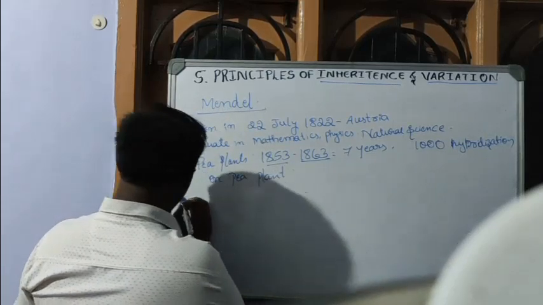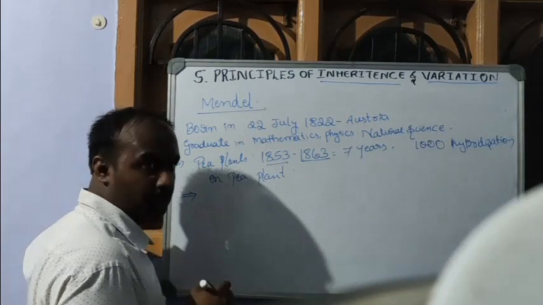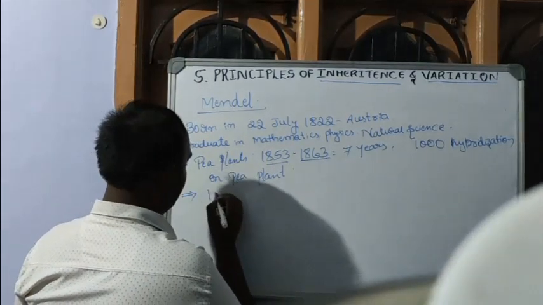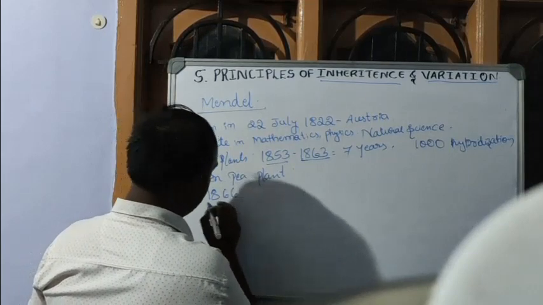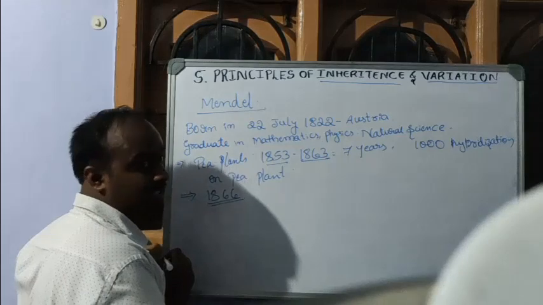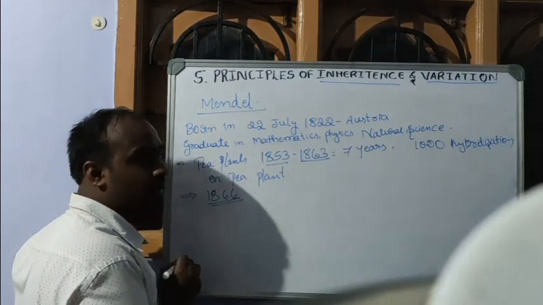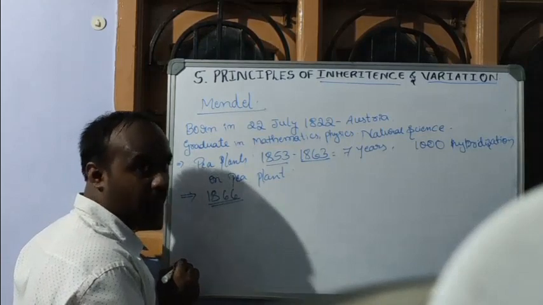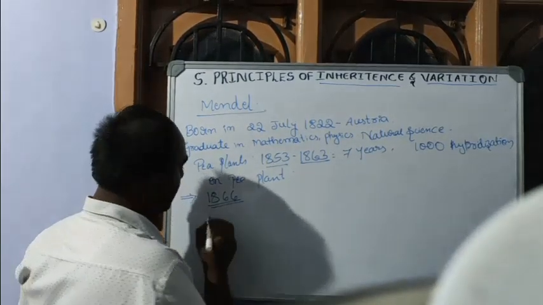Mendel published his journal in the year 1866 under the name Plant Hybridization.